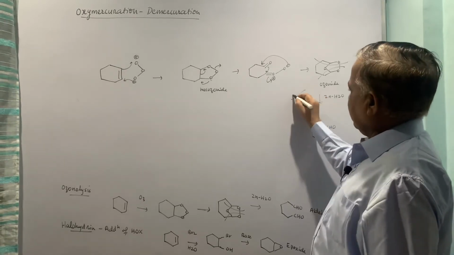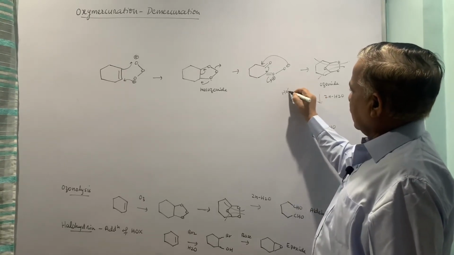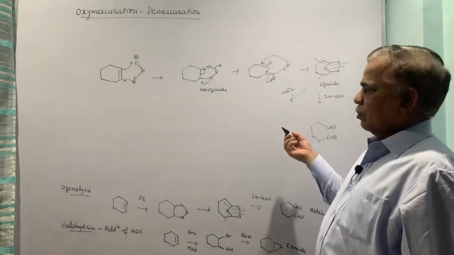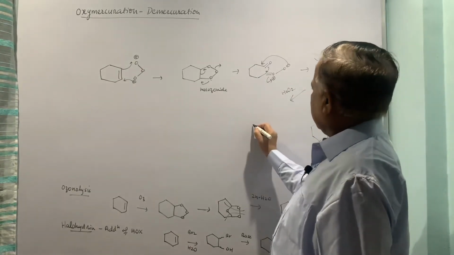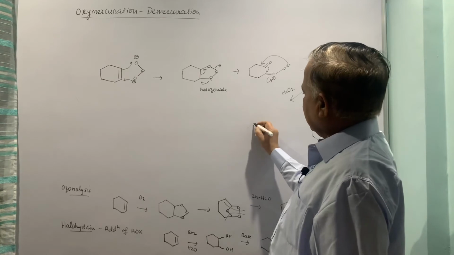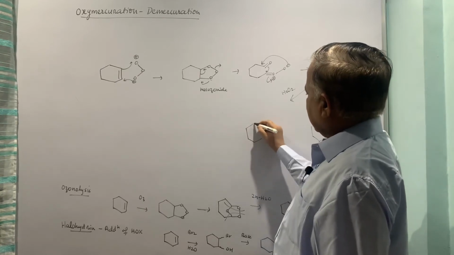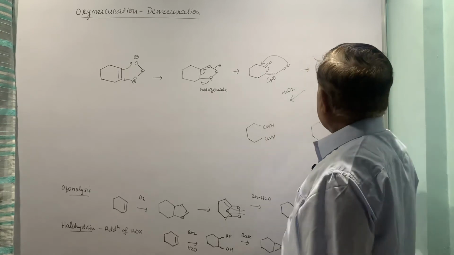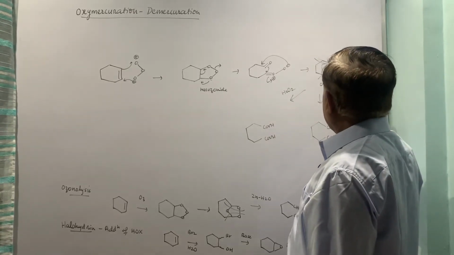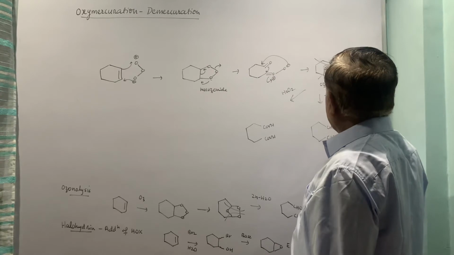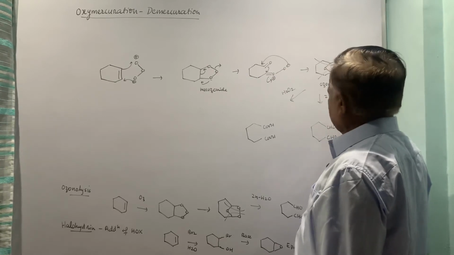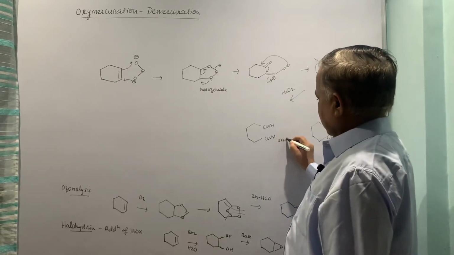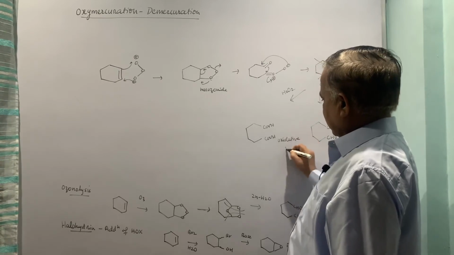If you treat it with H2O2 or peracids, then you will end up with adipic acid. So this is reductive workup, and the other one is oxidative workup. This is the product of oxidative workup.